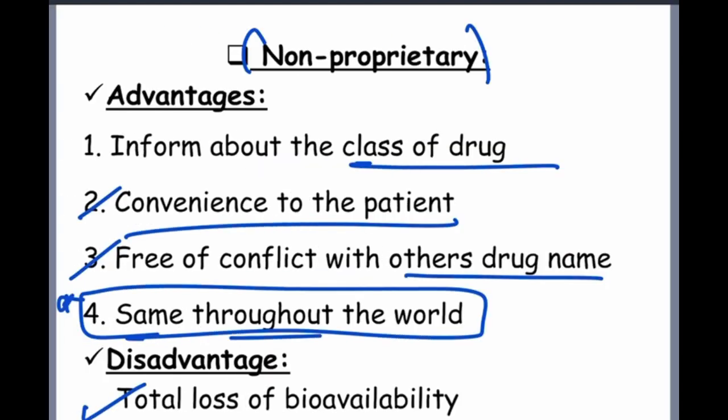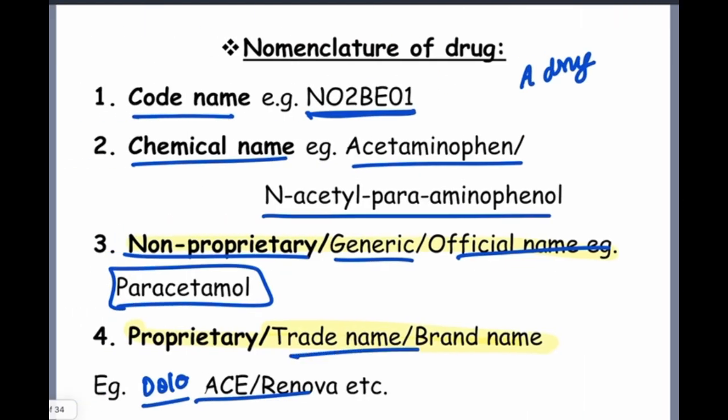Proprietary name means the trade name or the brand name, and it differs. So Dolo, it will differ. In India we call it Dolo, in other countries they call it Napa, like that AC, Renova. So the brand name for that particular paracetamol differs, while the generic name stays the same.